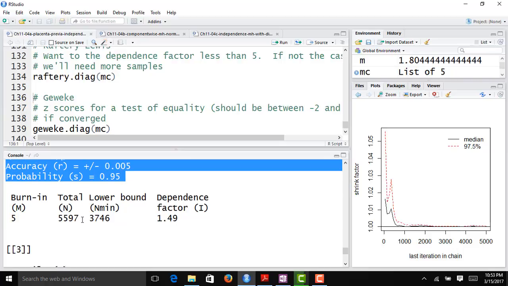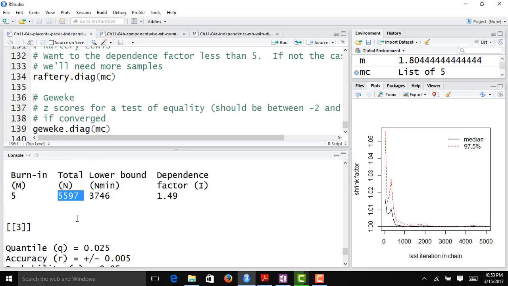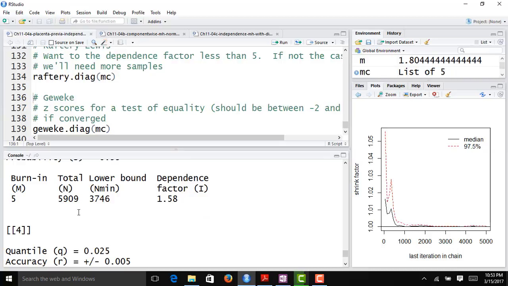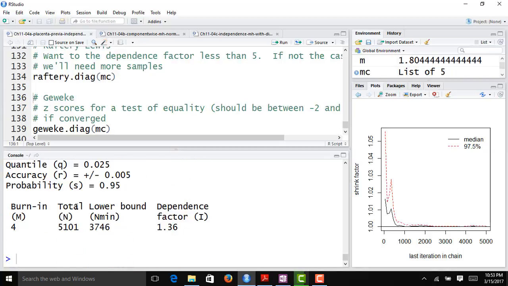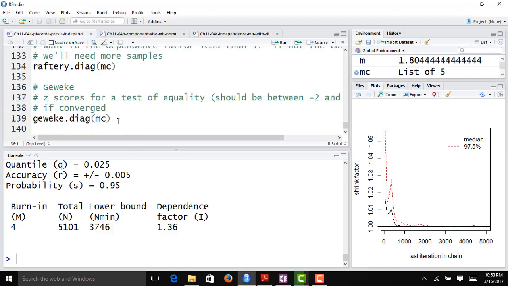And it's saying that this level of precision can be achieved after about 5,900, so maybe somewhere around 6,000 iterations or 6,000 values in our chains. And since we have 25,000 in our chain, that's good news. We've definitely passed the Raftery diagnostic as well.